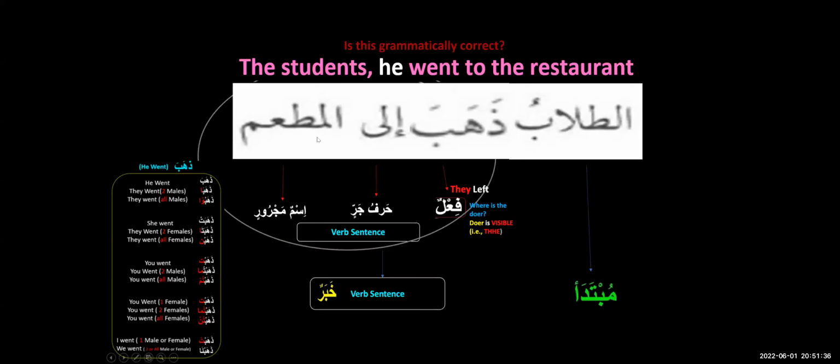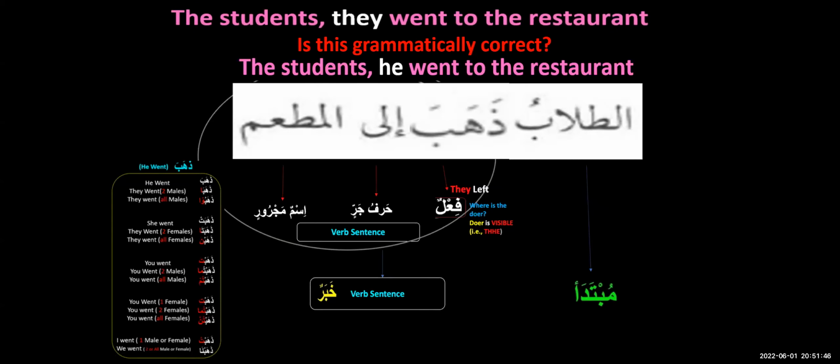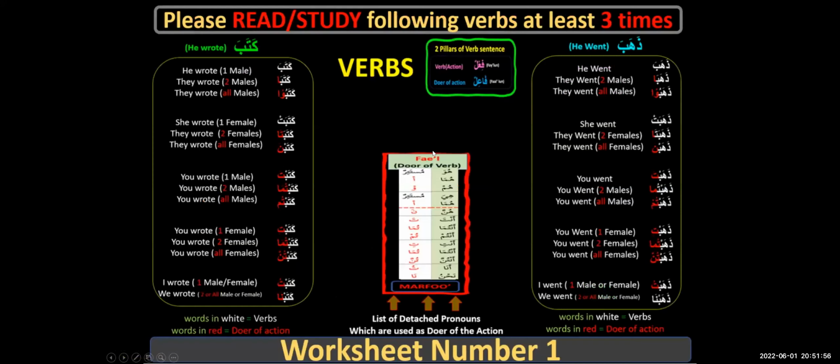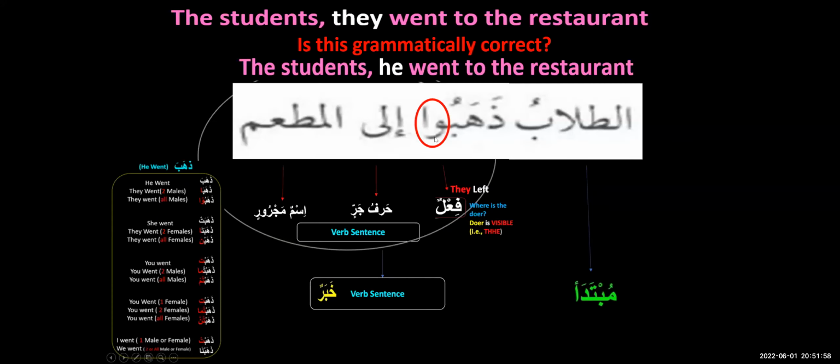So is it grammatically correct? Look at the English. If you have difficulty understanding Arabic, no problem. Look at: the students, he went to the restaurant. No, it's wrong. What's the correct one? The students, they went to the restaurant. So this was English. Let's come back to Arabic. We are not here to learn English. So what correction does this sentence need? This sentence needs the correction here.